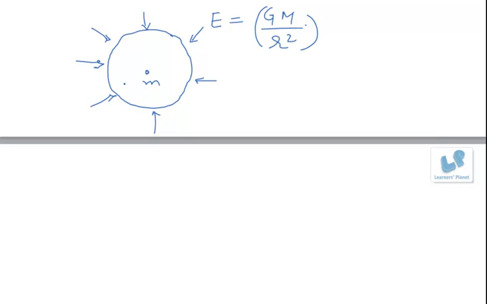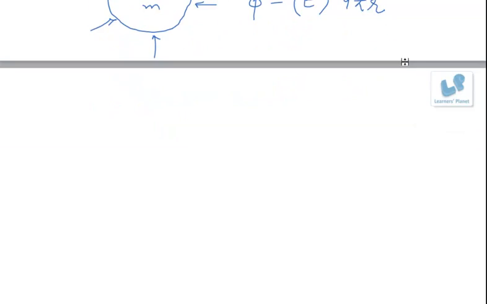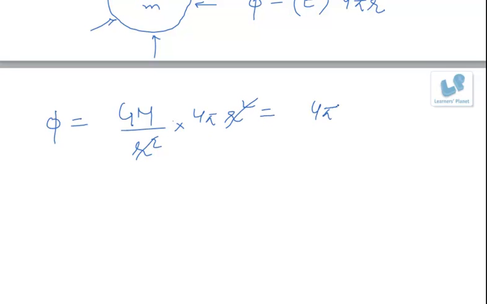Now if I wish to find out the total flux of the gravitational field entering this Gaussian surface, I just need to multiply this gravitational field with the total surface area, which is 4 pi r square. So the flux becomes Gm upon r square into 4 pi r square, which will be equal to 4 pi Gm. Now actually the sign has to be negative because the flux is entering the surface.